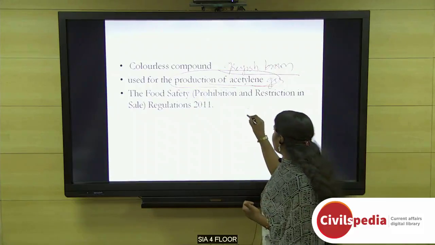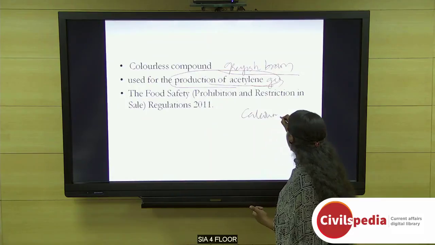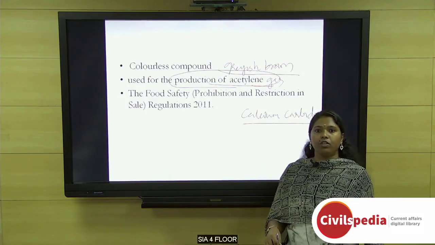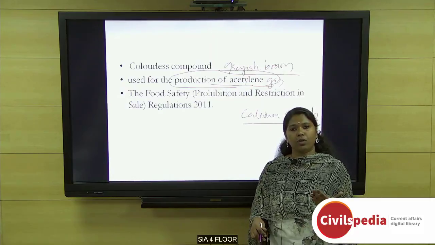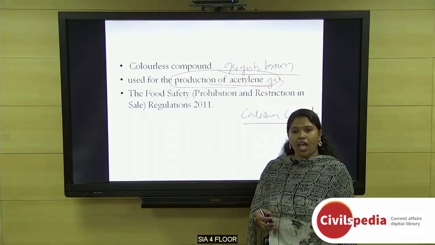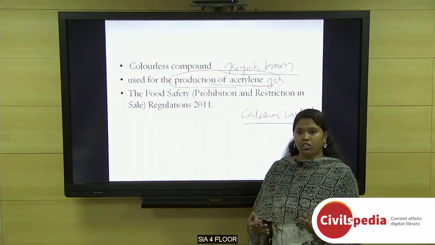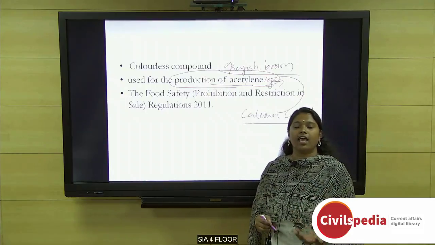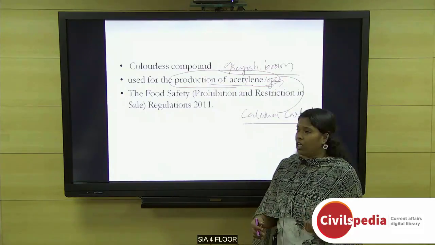When calcium carbide is applied on fruits, it reacts with the moisture in the atmosphere as well as the moisture emanating from the respiration of the fruits. When it reacts with moisture, it generates acetylene gas, and this gas helps in the ripening of fruits.